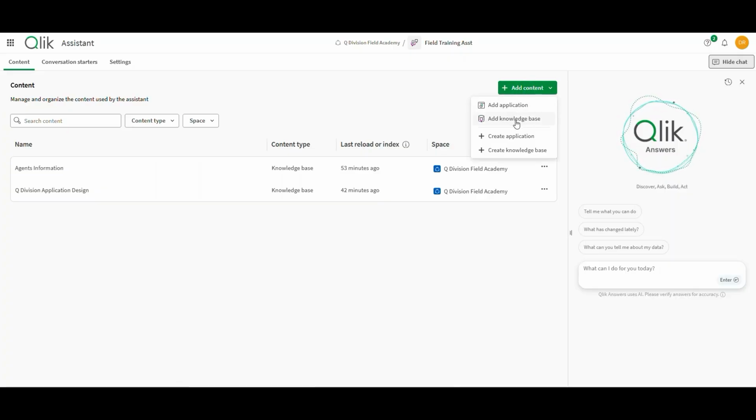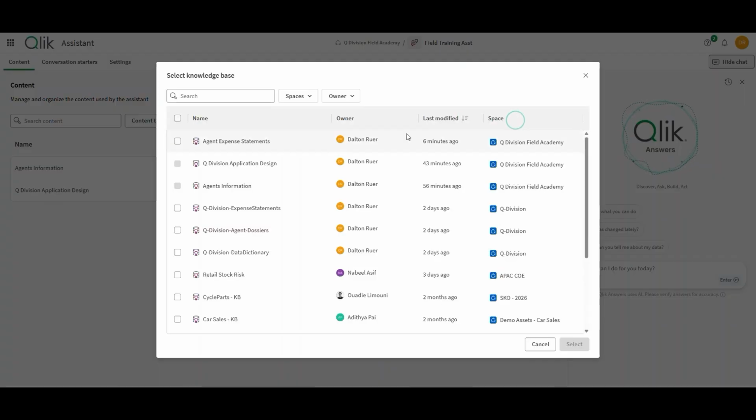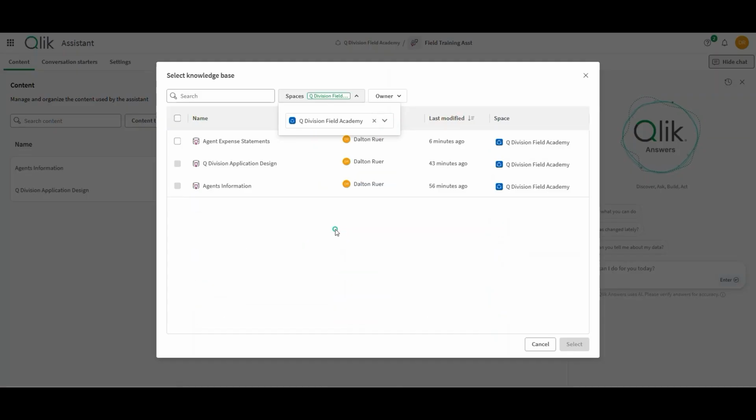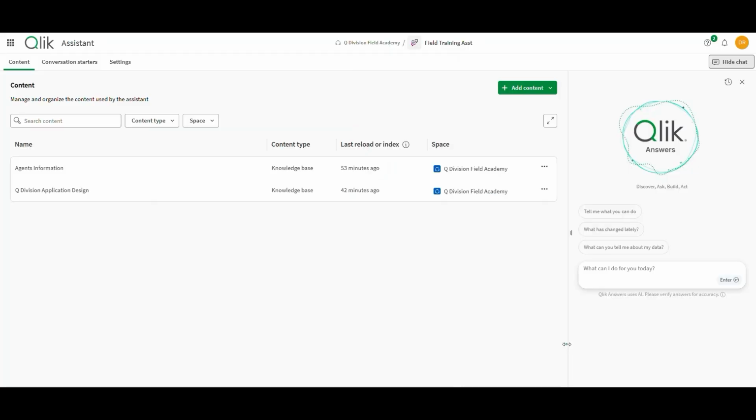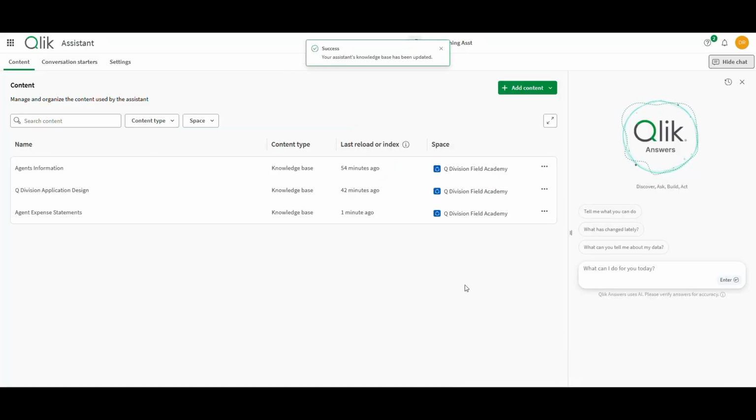I'm going to say, yes, I want to add a knowledge base. And again, I'm going to pick my space because you can add knowledge bases from other things. I'm going to pick my expense statement. Notice that it's the only one that wasn't already grayed out for me. I'm going to go ahead and add that. And I'm in business because everything's indexed. My agent is now ready to go.